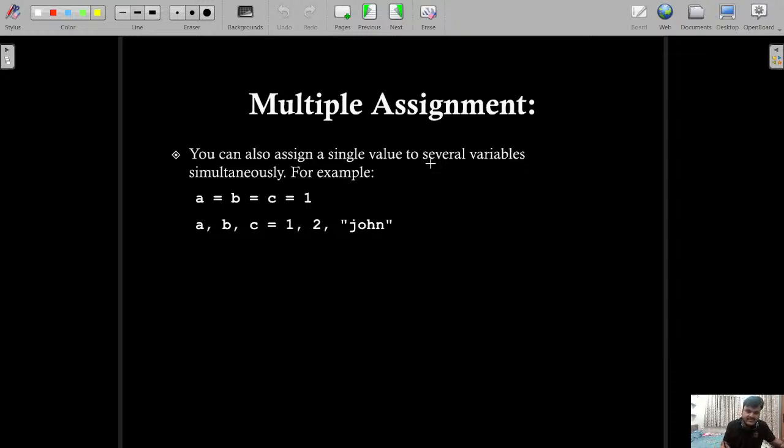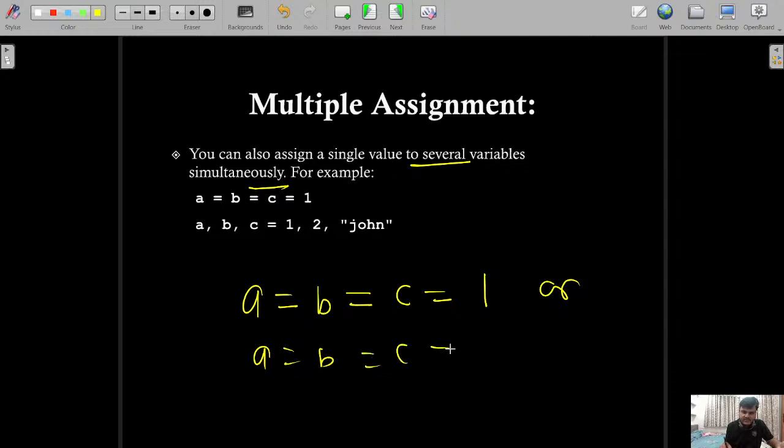So you can assign a single value to several variables simultaneously like this also. You can see here, without declaring the variable data type, we are writing a = b = c = 1, or you can write a = b = c = 3.14, or a = b = c = whatever value you want to write, right?